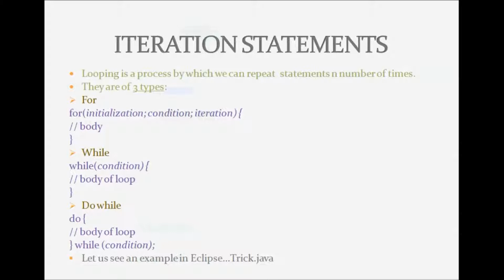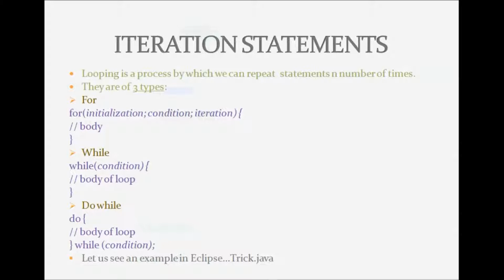Next is iteration statements. Looping is a process by which we can repeat statements n number of times. Iteration statements are of 3 types: for, while, and do while. You can see their syntax in the video. A for statement consists of initialization, condition, and iteration. A while loop has only a condition, and a do while loop also consists of a condition but will be executed at least once.